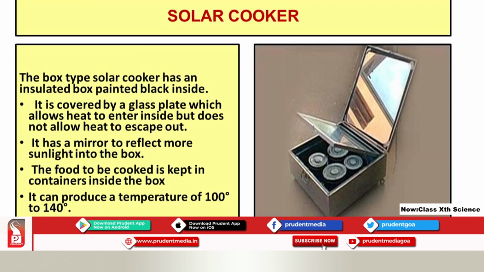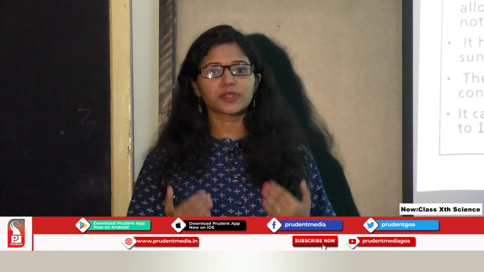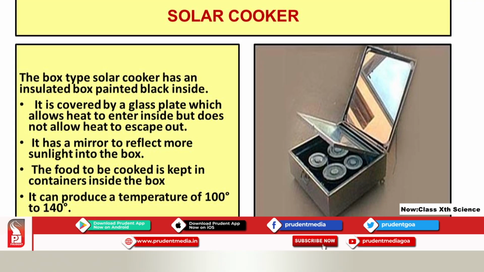This is a solar cooker. It is a box type solar cooker, and it has an insulated box which is painted black inside. Now students, you have already learnt that black color absorbs more heat. That's the reason the inside of the insulated box of this solar cooker is painted black. Secondly, it is covered by a glass plate.